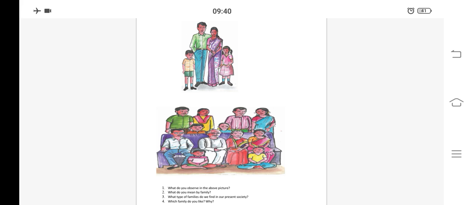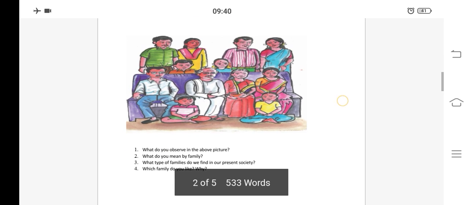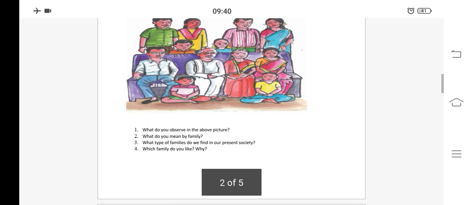In a joint family, we see grandparents, parents, uncles, aunts, and their children, right? So, in the second image, we see all of them, whereas in the first image, we see only parents and their children. So, here we have some questions.